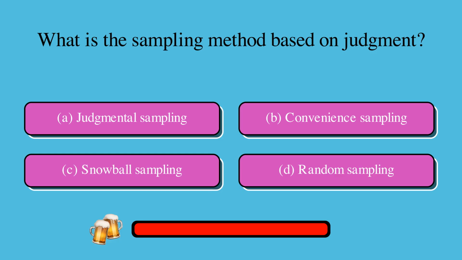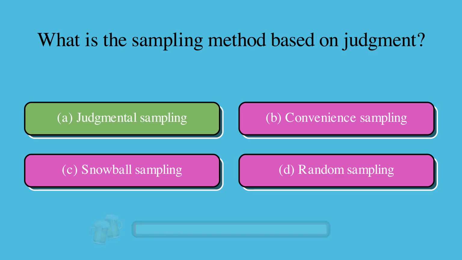What is the sampling method based on judgment? Is it A, judgmental sampling, B, convenience sampling, C, snowball sampling, or D, random sampling? The correct answer is A, judgmental sampling.